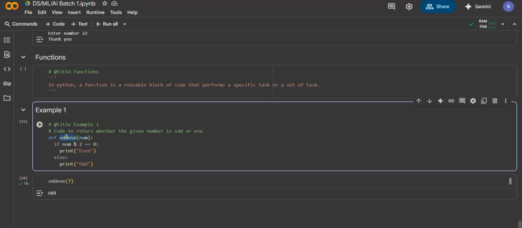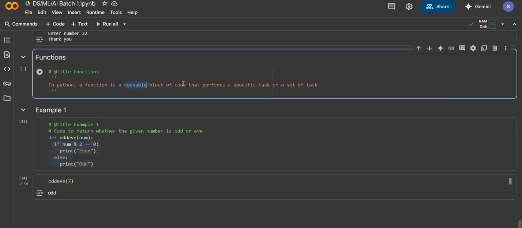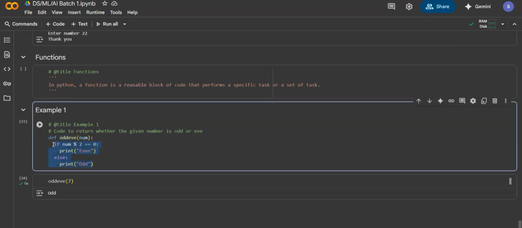Are there any doubts regarding this? Okay, I'll give you one task to do. Yes, this is called code reusability. Exactly, it is a reusable block of code. Let's say I'm using this particular code again and again in my program. Instead of writing it again and again, I can just call the function and put it inside the program. It will extract that code from the function name and execute it. Exactly, it reduces the lines of code.